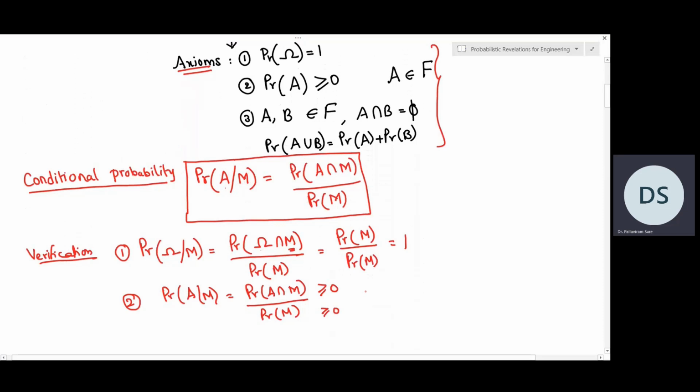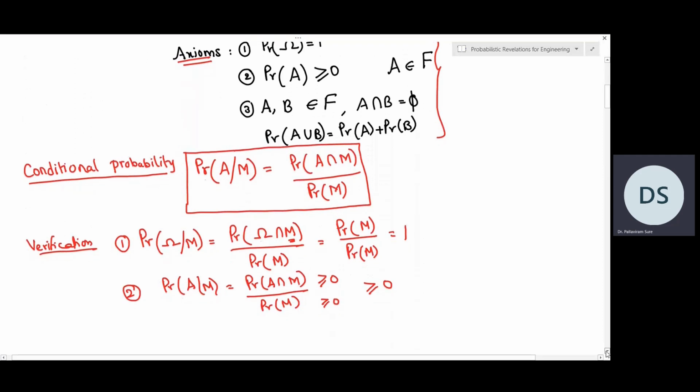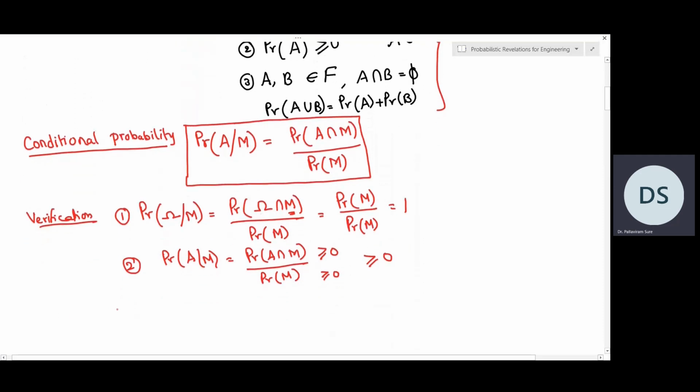So hence the overall answer is also greater than or equal to 0. So thus it satisfies the second axiom of probability. Now coming to the third axiom, let us assume that two events A comma B and also M, they all belong to our event space F. And A intersection B is a null set.